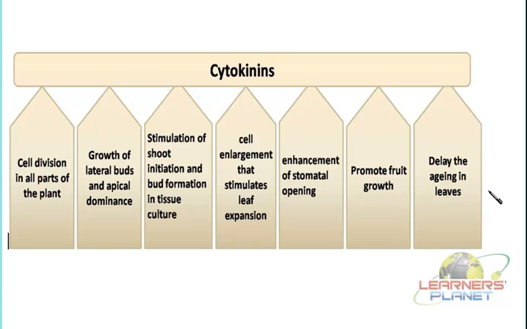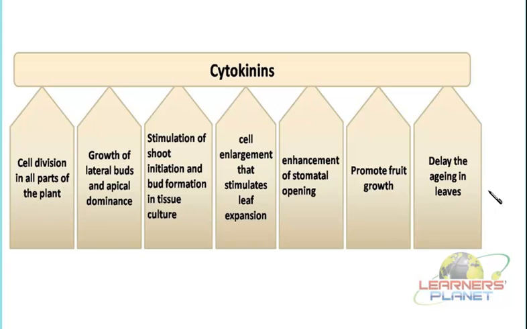As the auxins are secreted in the shoot part, they have to be transported to all other parts of the plant. Similarly, cytokinins are secreted in the root region, so they have to be transported to the other parts further, isn't it? So the tissue which helps in transport of these hormones is the phloem tissue. The phloem tissue helps in the transportation of these phytohormones.